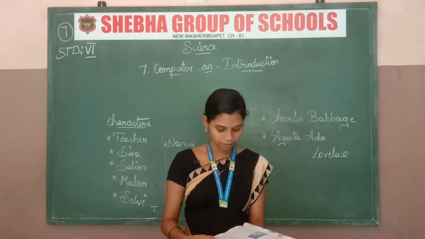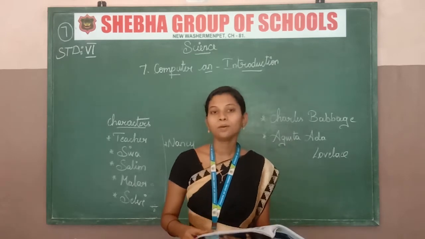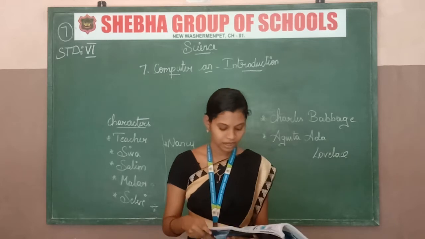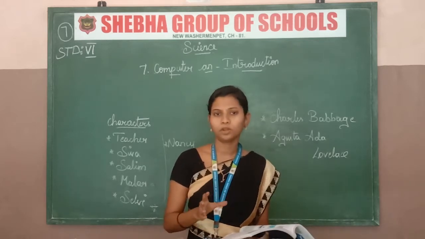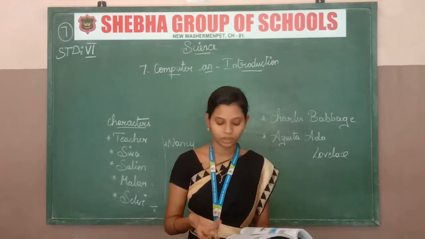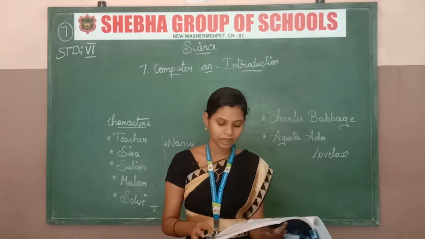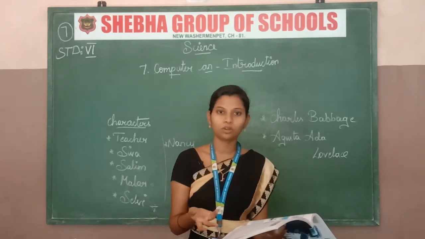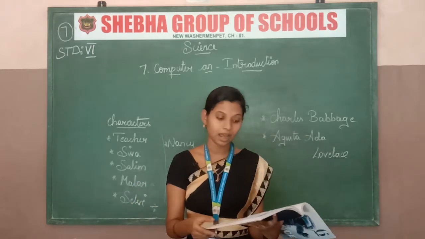And then Nancy says, "Sure, my father does not have a computer. My father has only a mobile phone. Not sure he has a computer." Nancy is saying that. Salim says, "Only mobile, not a computer. Mobile is also one type of computer." Salim is saying that. Then Nancy, "Oh no Salim, what do you mean? Mobile phone is a computer? No, computer means it looks like a television. That is a computer." Nancy is saying.